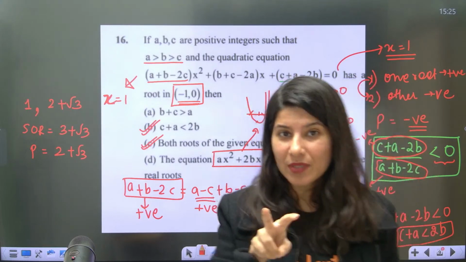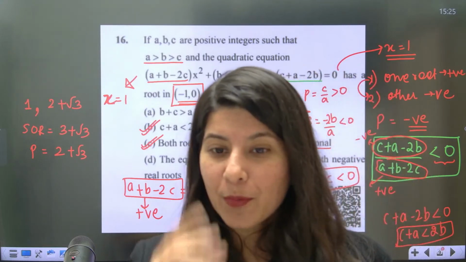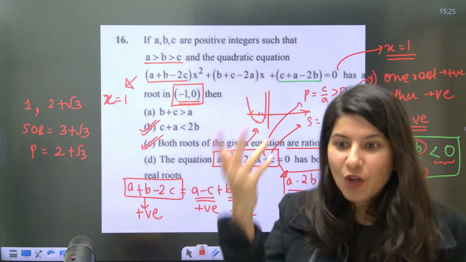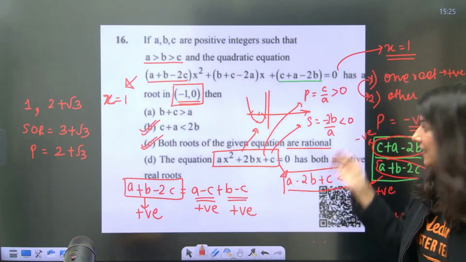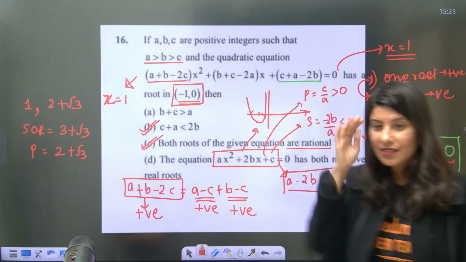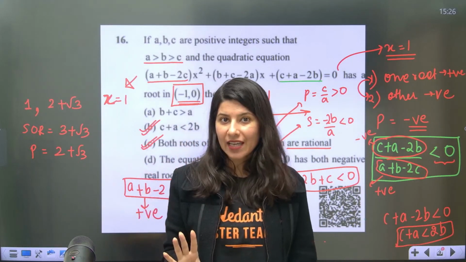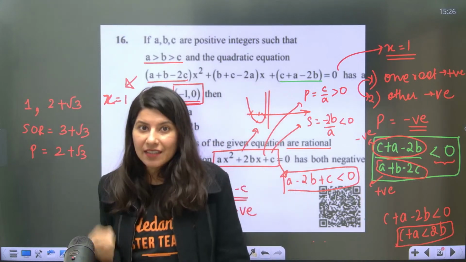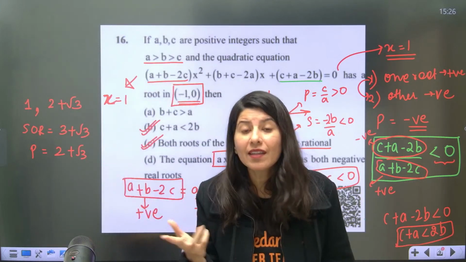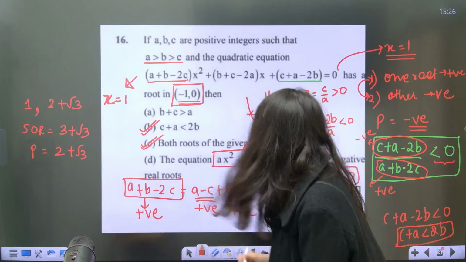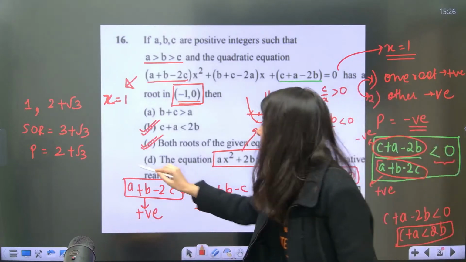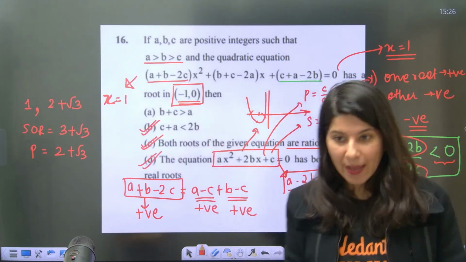Any two numbers whose sum is negative and product is positive, come on, it is not at all rocket science. 10th class students will tell me, just think about it: two numbers are there. If I add them, I'll get a negative value. If I multiply them, I'll get a positive value. That means both are negative real roots. Option D is absolutely right.